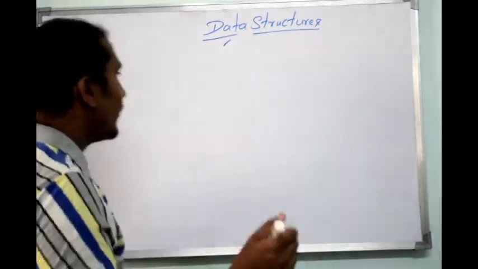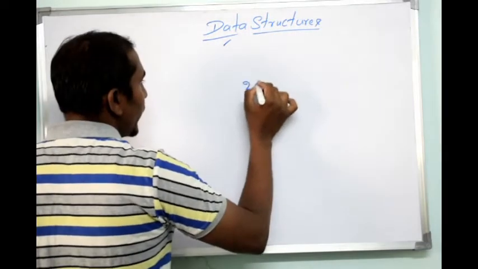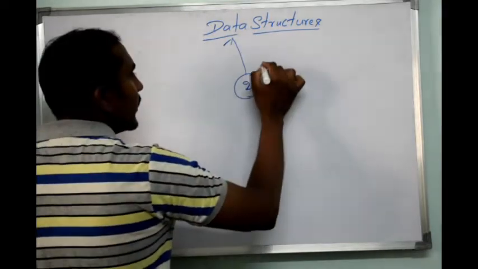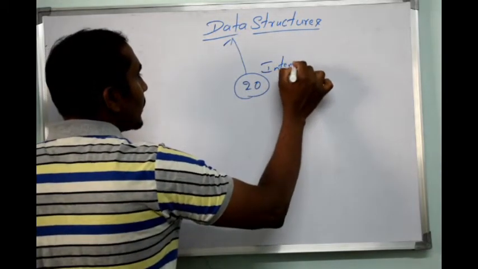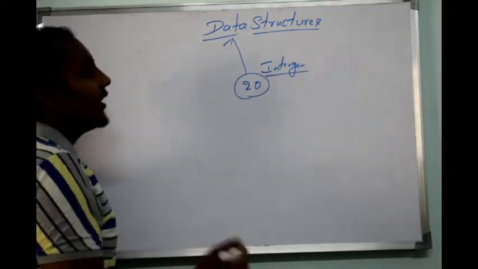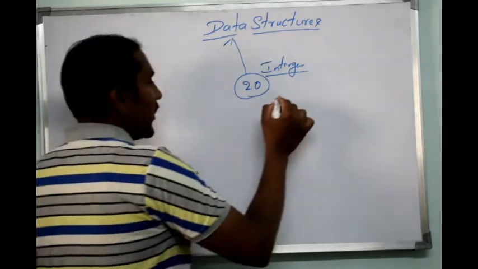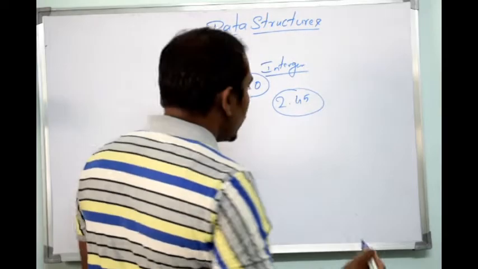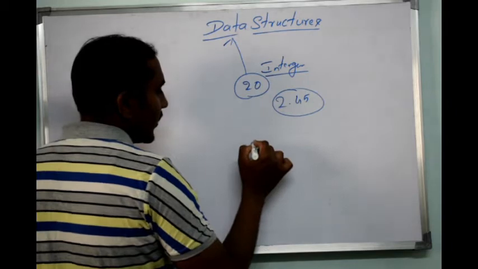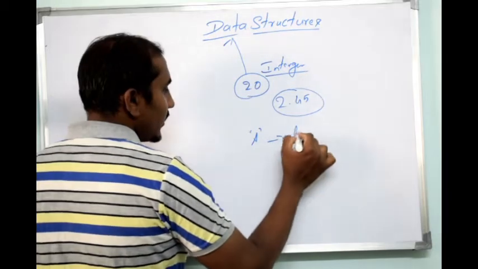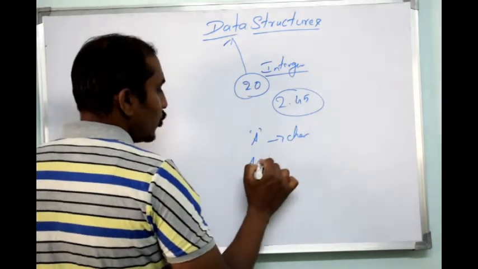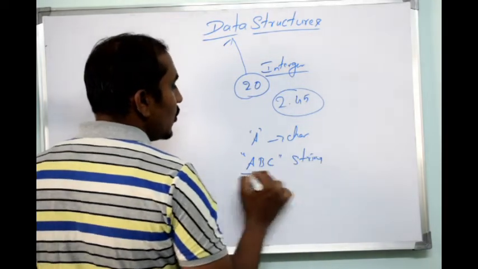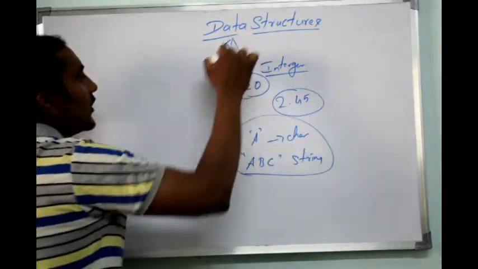For example, if I write a numerical value like 20, it is considered data. What kind of data? It is integer data. Similarly, we have many other kinds of data values. If I write something like 2.456, it is a floating value, and if I write a single character like A, this is a character value. If I write a group of characters like ABC, this is called a string. So all these things are considered data.